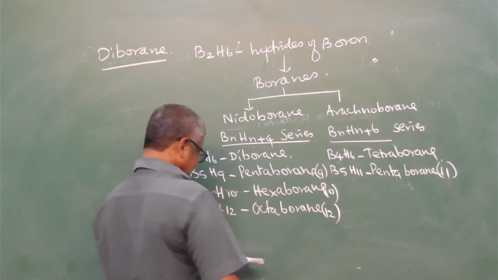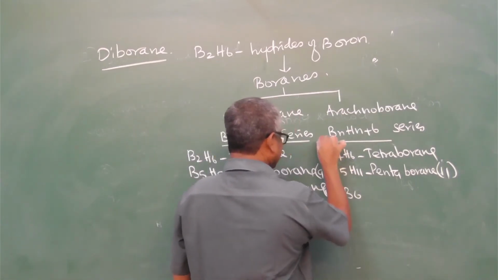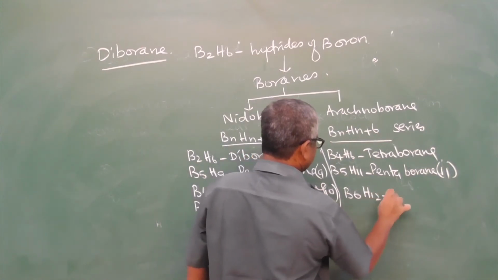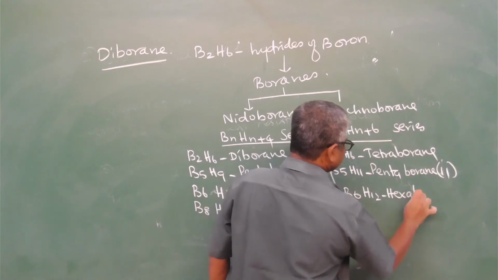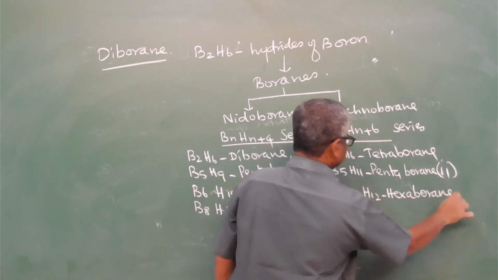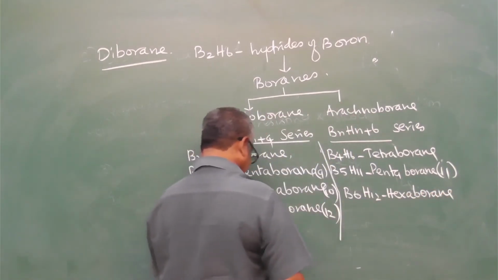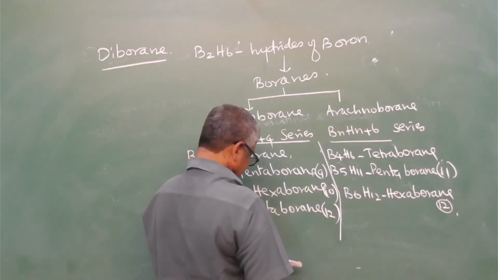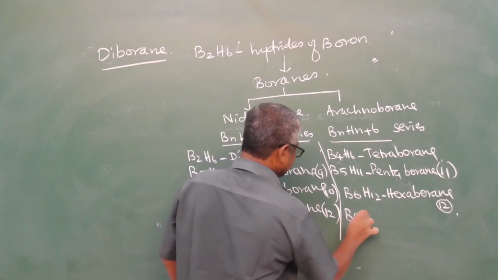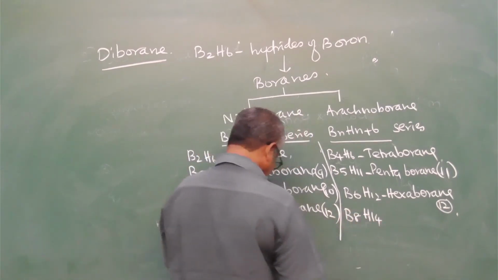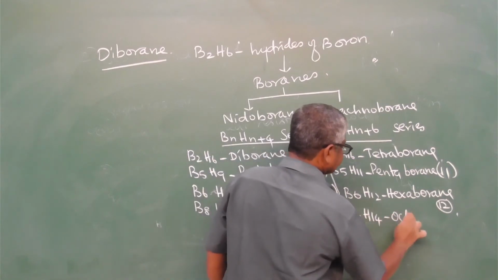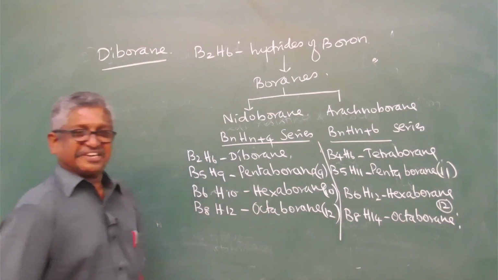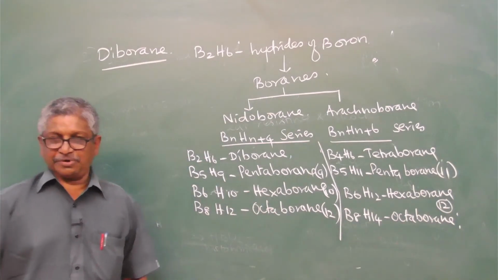And the third type: B6H12, hexaborane. The number of hydrogens is written in the bracket. Next, B8H14, it is octaborane.